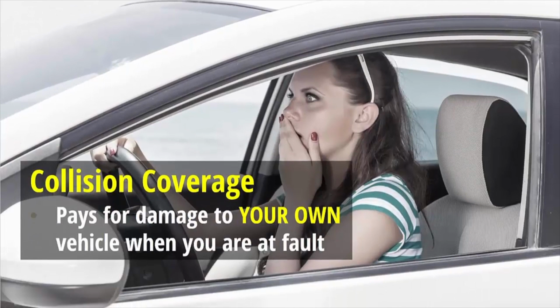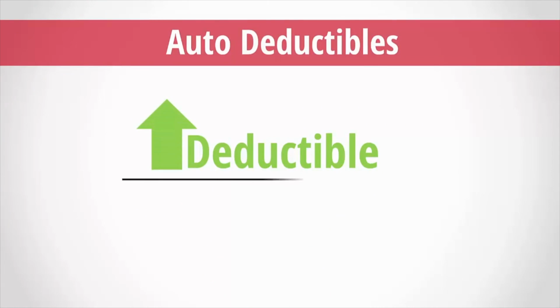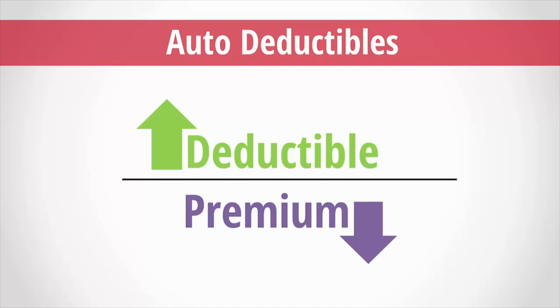The next type of coverage is collision coverage. This type of insurance pays for the damage to your vehicle resulting from an accident where you are at fault. Having collision coverage will make sure the damage to your vehicle is looked after in a timely manner. Like comprehensive coverage, collision coverage is normally required if your vehicle is leased or financed. One consideration for both comprehensive and collision coverage is your deductible. Generally speaking, the higher the deductible, the lower your premium will be. The deductible is the amount of coverage you self-insure for. That's why you choose this deductible amount.